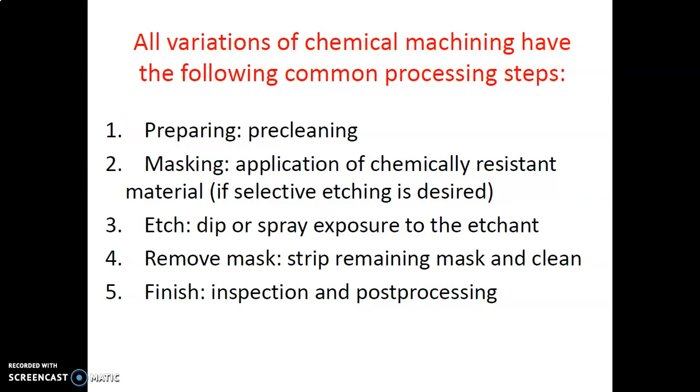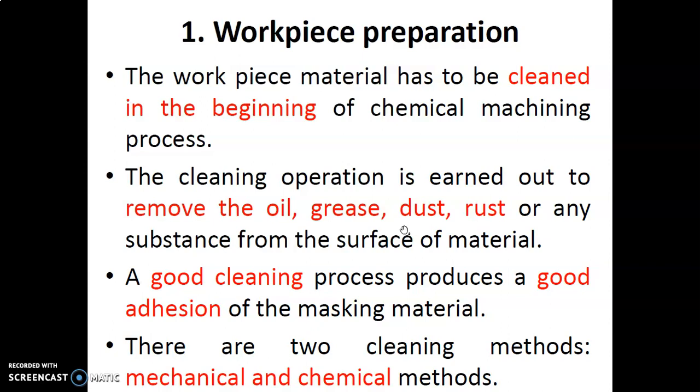If you compare this process with other manufacturing processes, it requires some more steps from pre-cleaning to post processing. So it will obviously consume more time. So you have to be careful when selecting the process. First step is workpiece preparation.